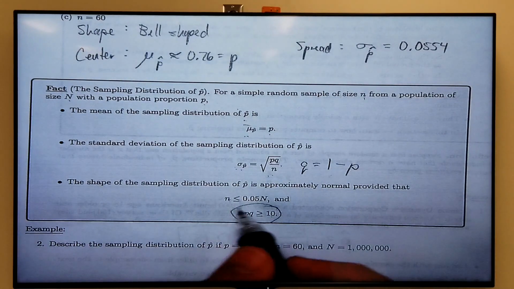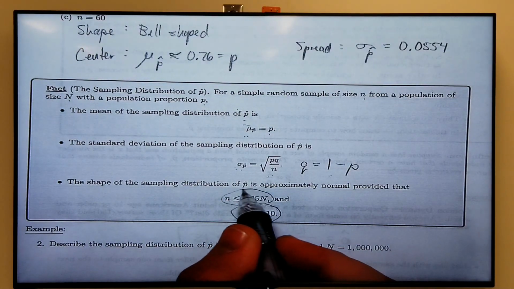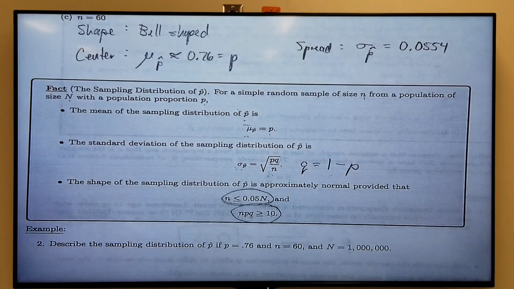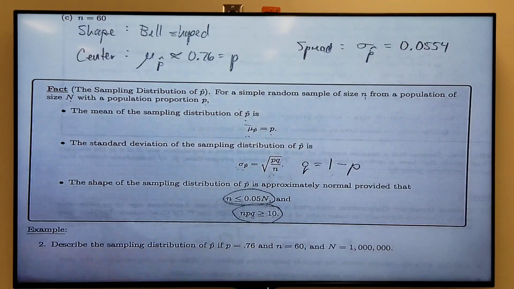This other condition is to test to make sure that it's checking for independence, right? And so it's something that we'll check for when we can, but in order to check this condition, we have to know the population size, and we're not always given that information.